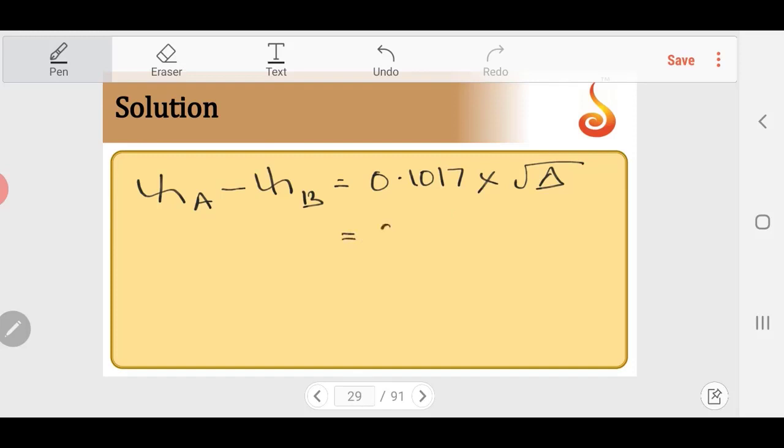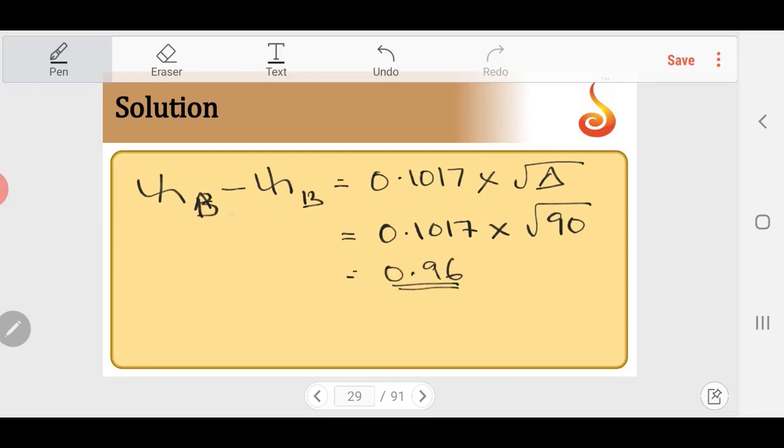If you calculate 0.1017 into the square root of 90, the square root of 81 is 9, so this is close to 9.5, and it comes to 0.96. So we have the difference.